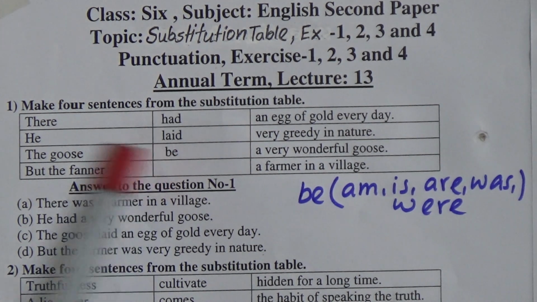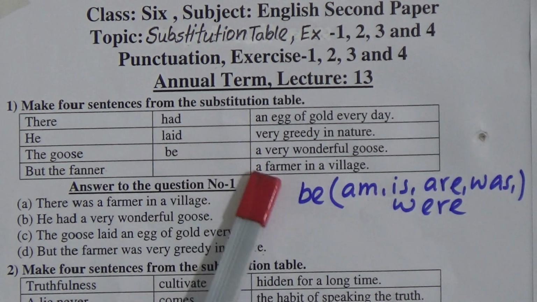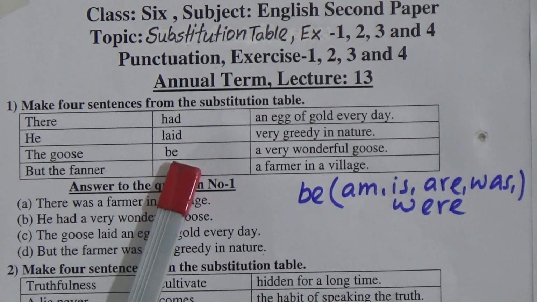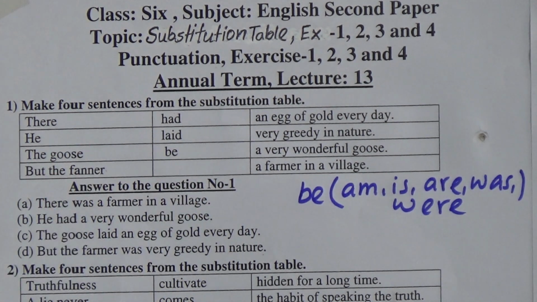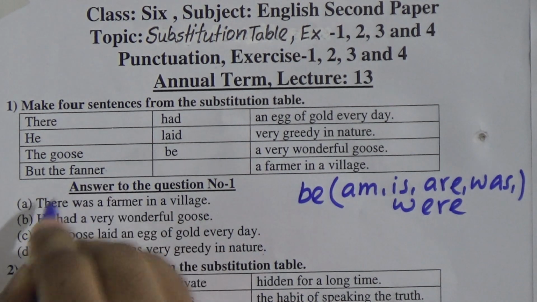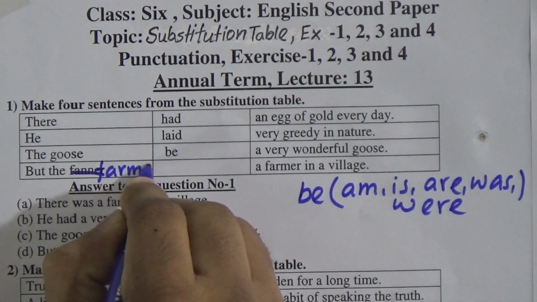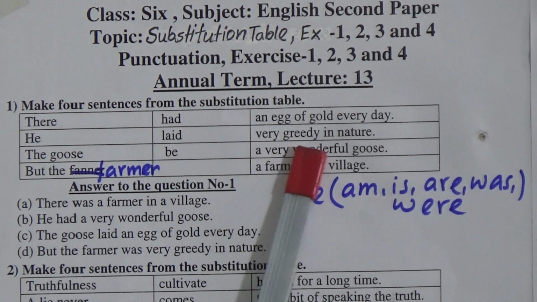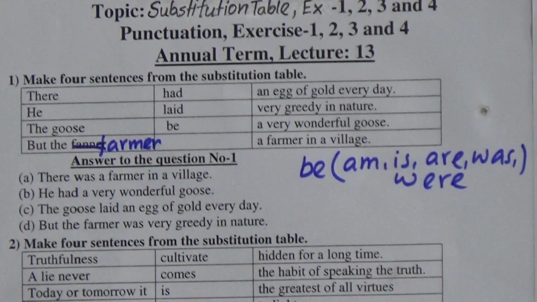Number 3, the goose laid. The story is in the past tense, so all the verbs will be past tense. The goose laid an egg of gold every day. But the farmer was, how many farmers? 1 farmer. The spelling is a mistake here: F-A-R-M-E-R, farmer. But the farmer was very greedy in nature. You know the story.